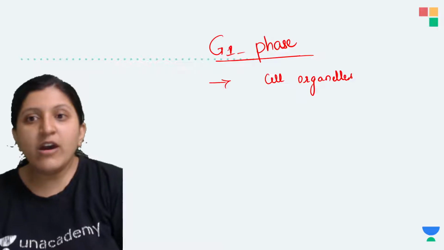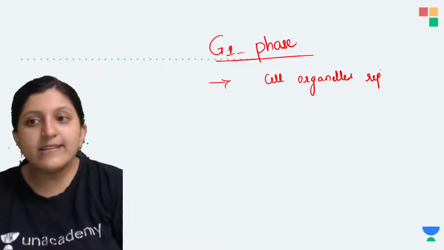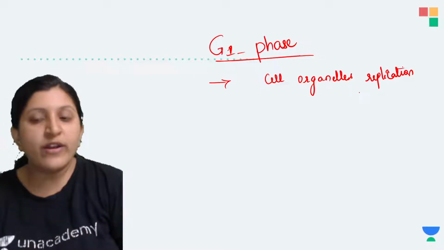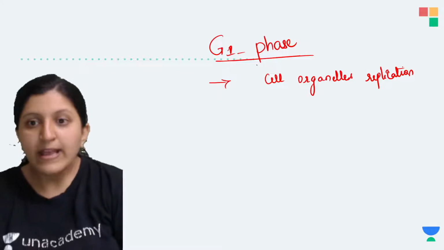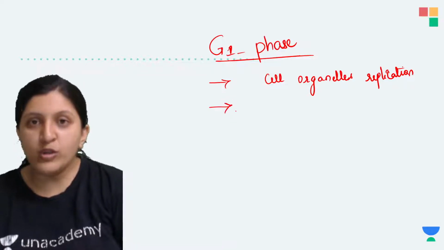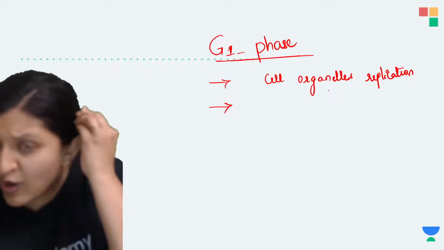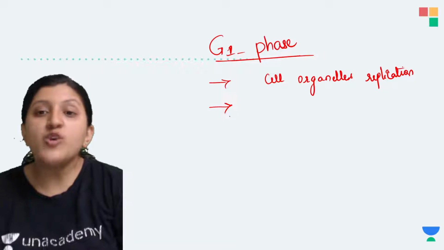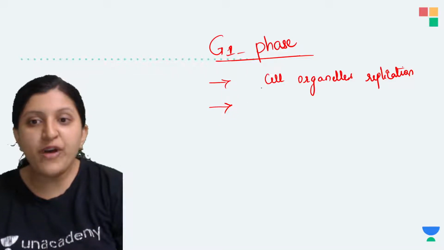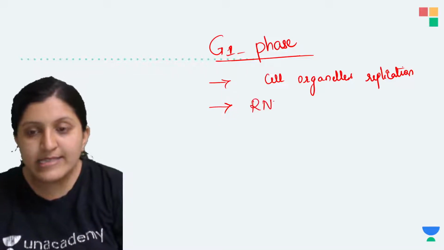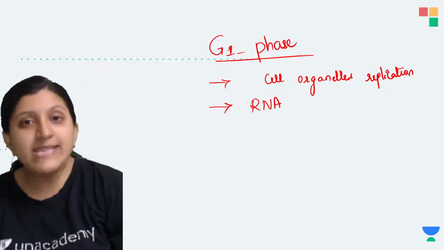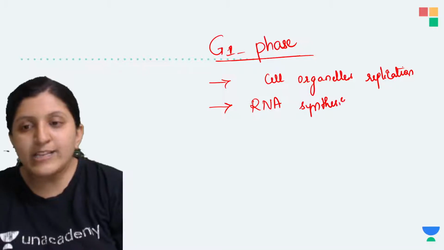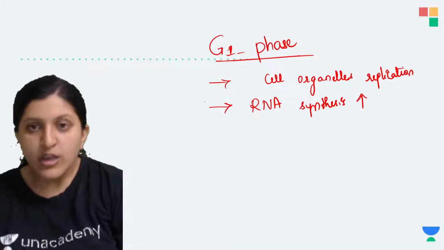Okay, so why exactly is this required? When cell division occurs, these cell organelles are going to be helpful. Other than that, the cell organelles are anyway replicating. Along with that, you can also find that the RNA synthesis is going to increase. So why exactly does RNA synthesis increase? Let's write this completely. RNA synthesis increases. So why exactly?